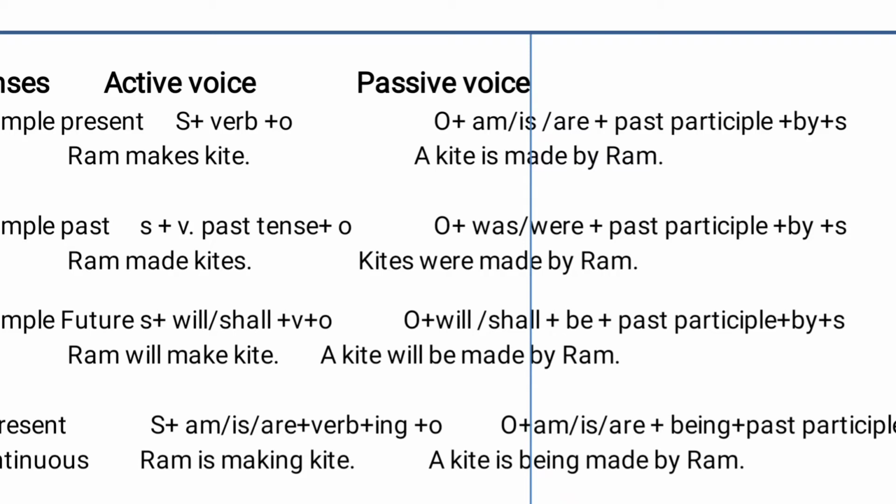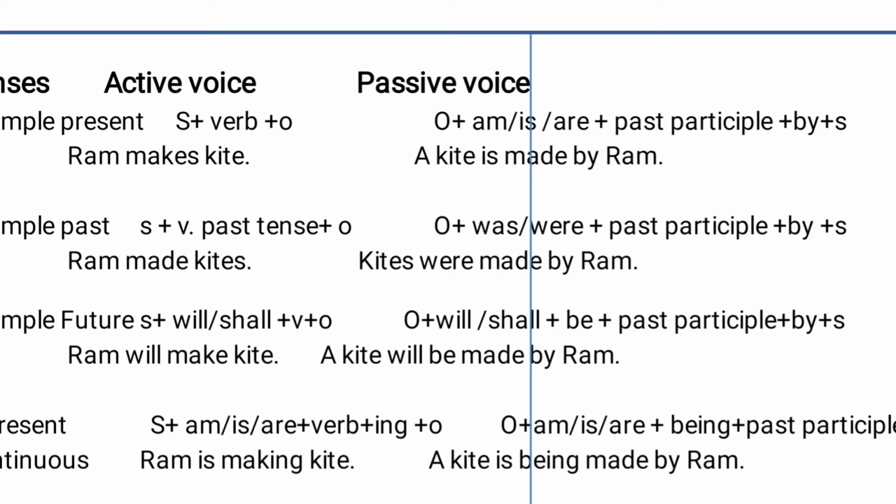Then by Ram, because who is the doer over here? Ram. So it is by Ram. A kite is made by Ram. A kite is an object in the sentence so it becomes the subject according to the passive voice rule. After that, is, because only one kite is there, and makes becomes made because of the past participle, then by plus doer, that is Ram. So, a kite is made by Ram.